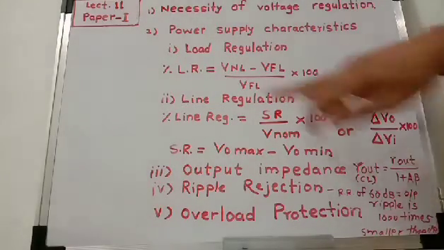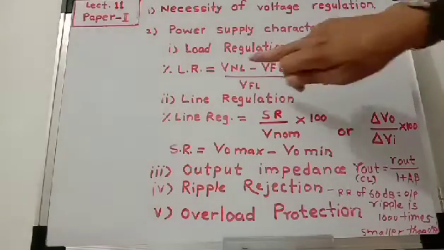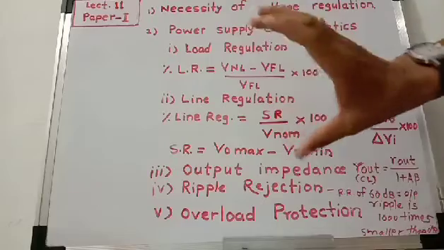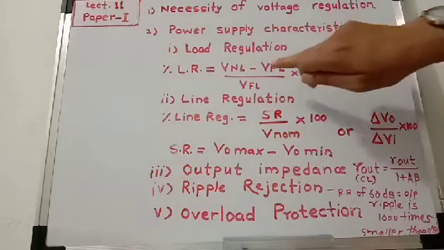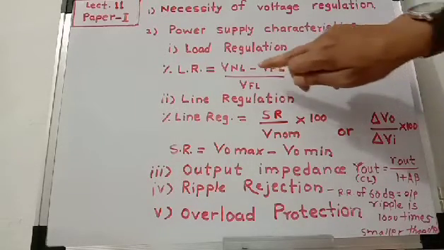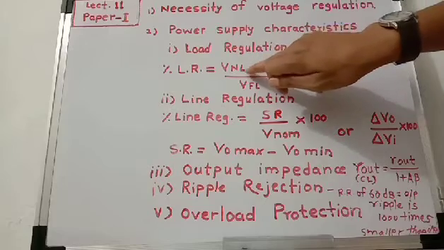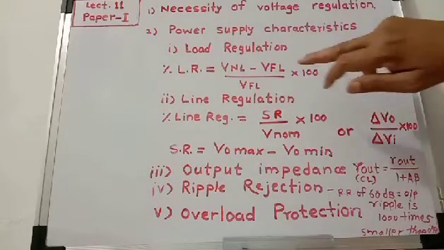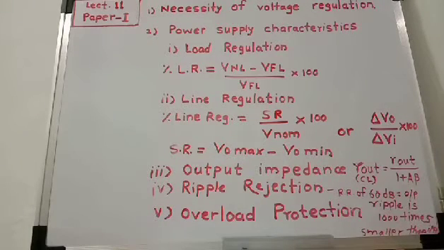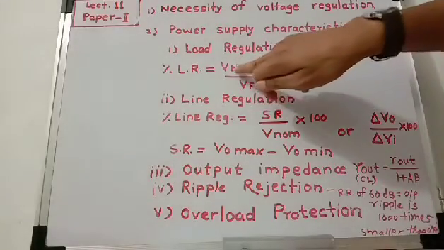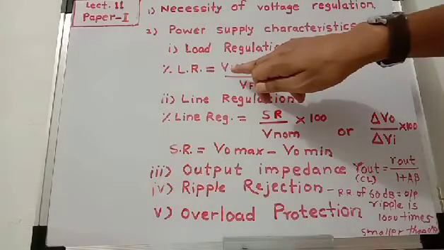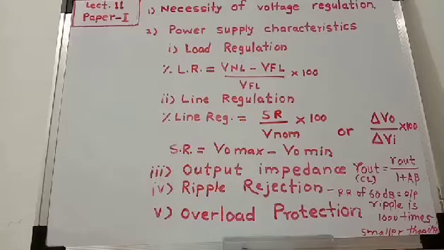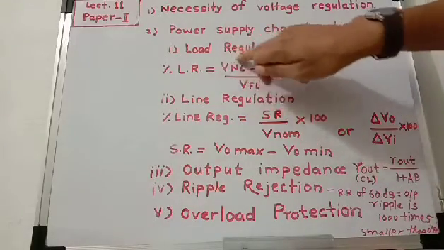Okay. So what is meant by VNL? VNL means the load voltage or output voltage of the regulated power supply when no load is connected. When no load is connected to the output, it is called VNL. That is, it is the load voltage when load current is zero, because we are not connecting a load at the output. So at zero load current, the output voltage of the regulated power supply is called VNL.